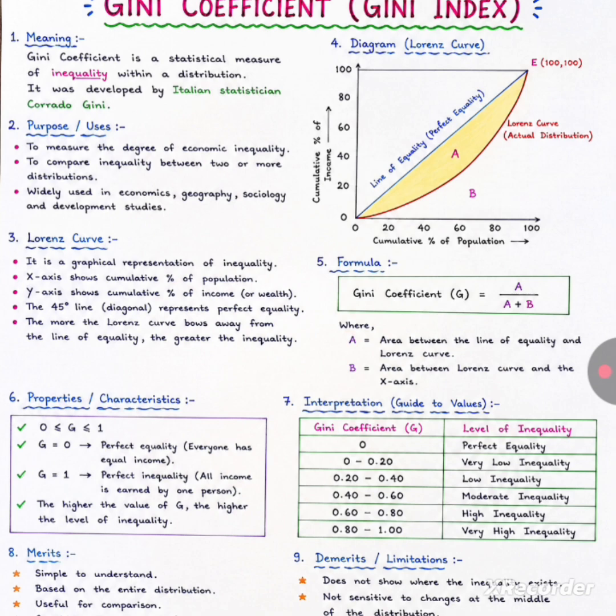Give some properties. Merits: simple to understand, based on the entire distribution, useful for comparison, graphically represented, makes it easy and interactive. Limitations: does not show where the inequality exists, not sensitive to change in the middle of the distribution, affected by extreme values.